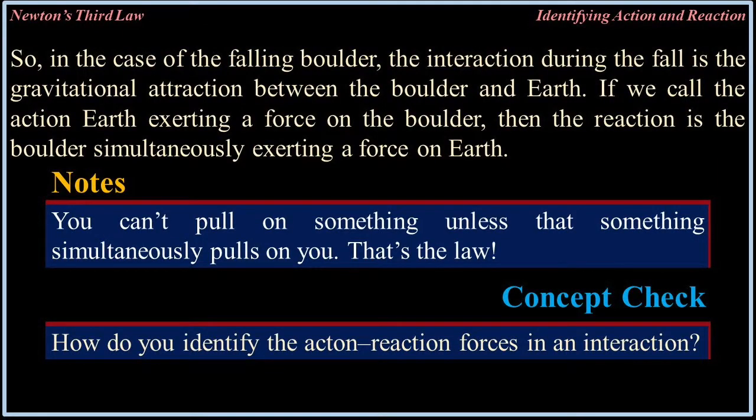So, in the case of the falling boulder, their interaction during the fall is the gravitational attraction between the boulder and the Earth. If we call the action Earth exerting a force on the boulder, then the reaction is the boulder simultaneously exerting a force on Earth. Note, you can't pull on something unless that something simultaneously pulls on you. That's the law. How do you identify the action-reaction forces in an interaction?